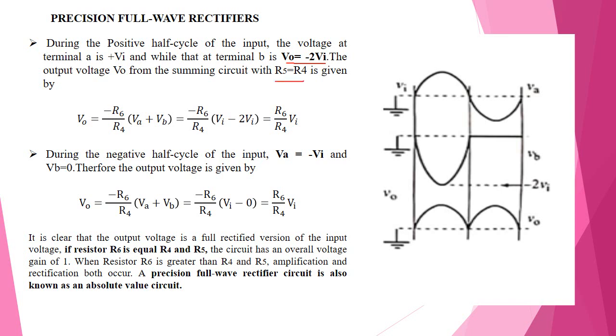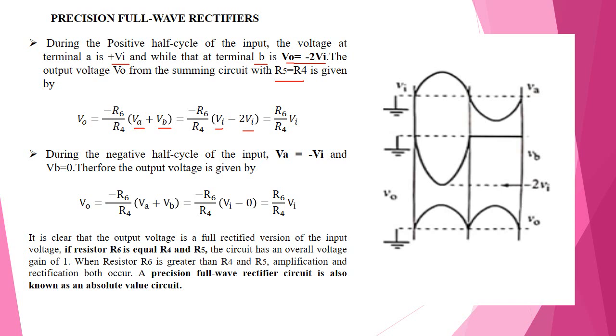Therefore, for the output voltage of the summing circuit, where R4 is equal to R5, it is given by V0 equal to minus R6 divided by R4 times (VA plus VB). What is VA? VA is equal to Vi. The voltage at terminal A is Vi, plus the output at terminal B, which becomes minus 2Vi.